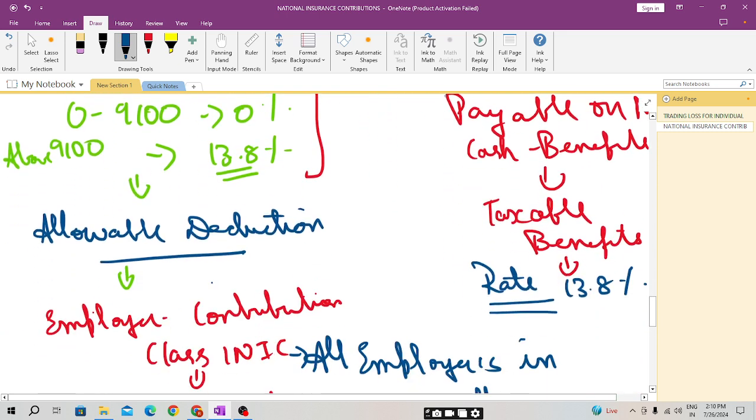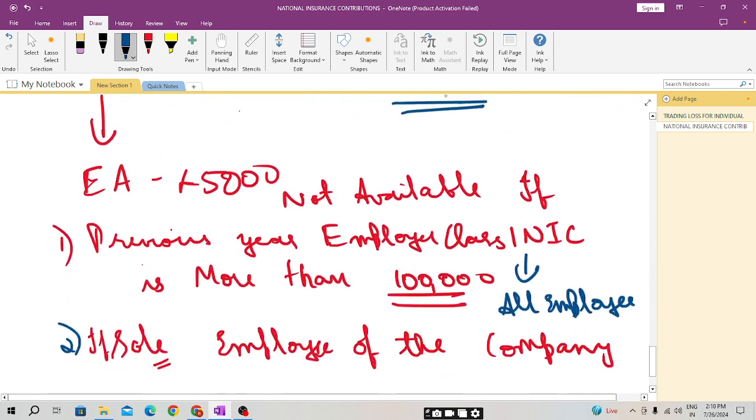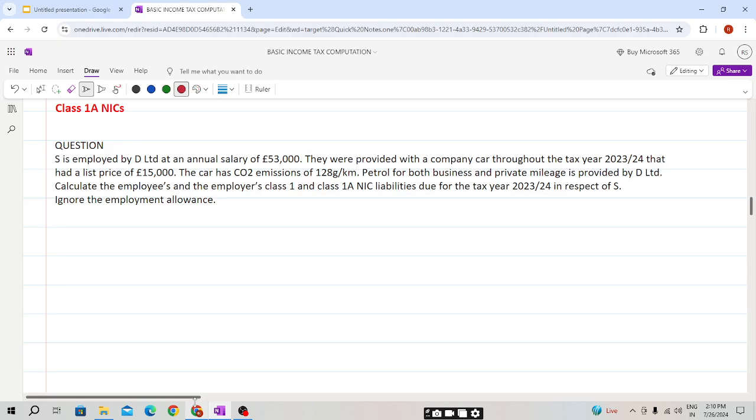So now students, we'll be doing a question so that we have a better understanding. S is employed by D Limited at an annual salary of £53,000. They were provided with a company car throughout the tax year 2023-24, that had a list price of £15,000.